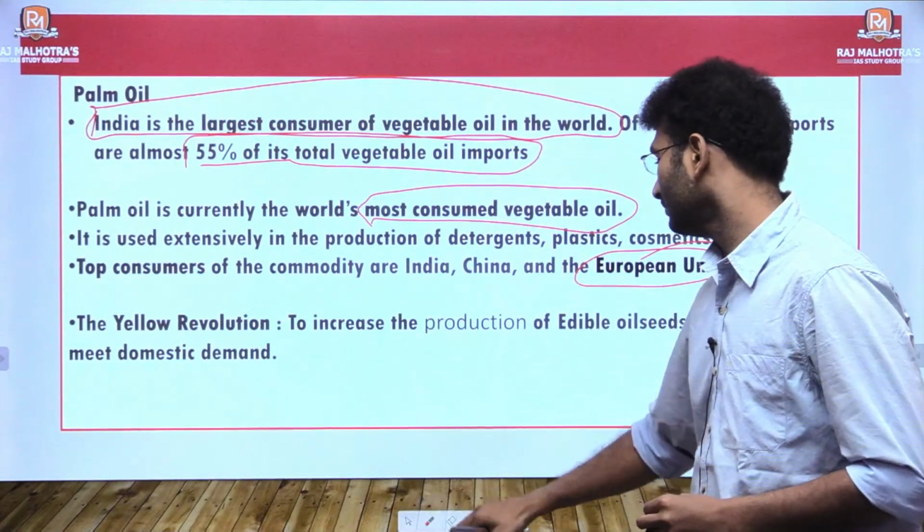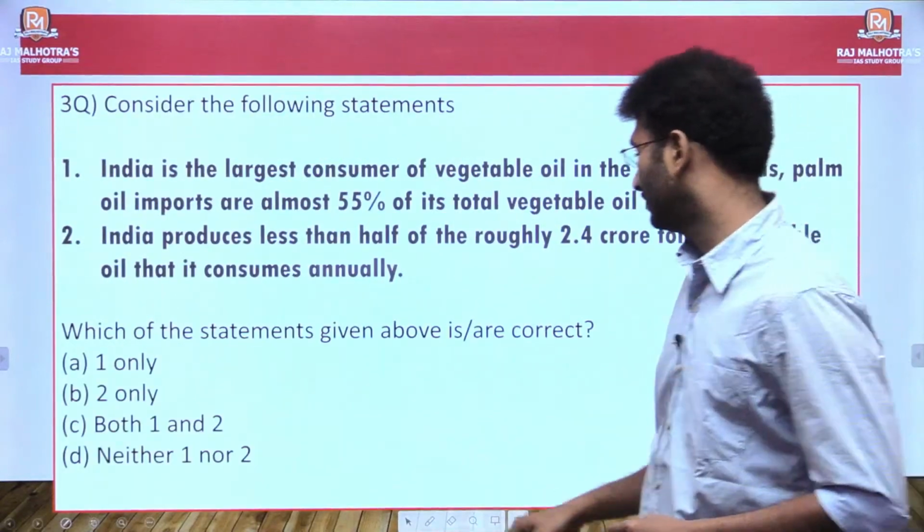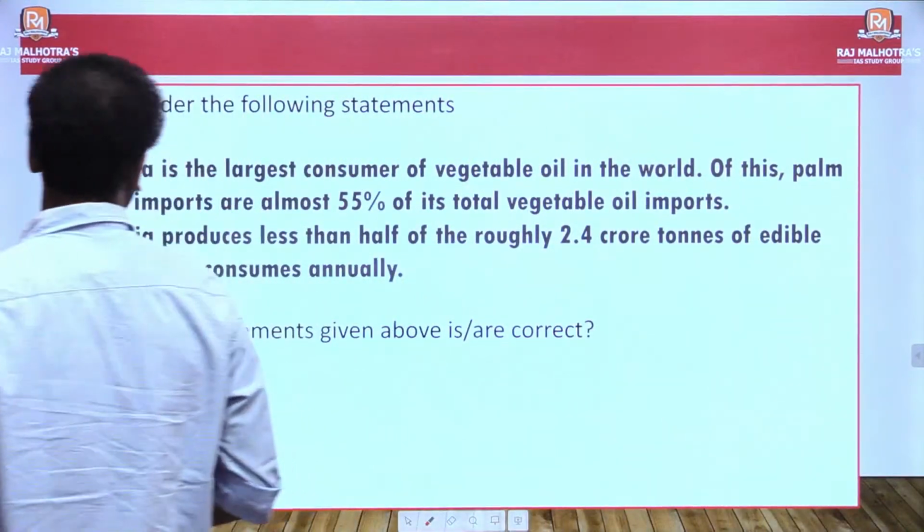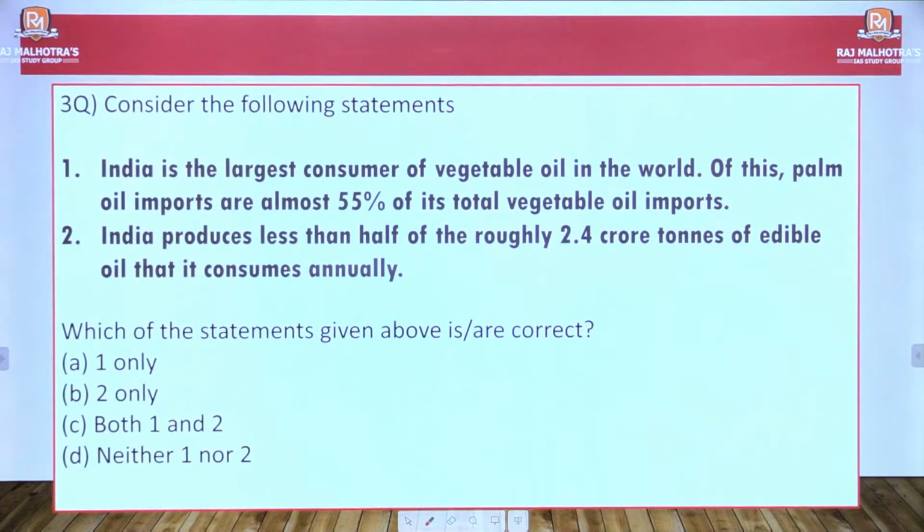See, now let's solve a question based on the palm oil. Consider the following statements. Statement 1: India is the largest consumer of the vegetable oil in the world. Of this, palm oil imports are almost 55% of the total vegetable oil imports. Statement 2: India produces less than half of the roughly 2.4 crore tons of edible oil that it consumes annually.